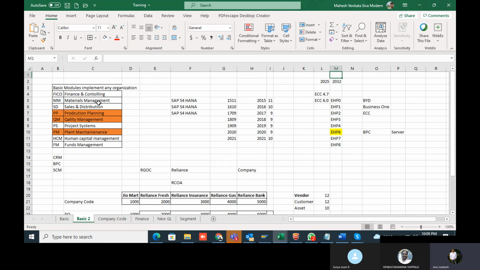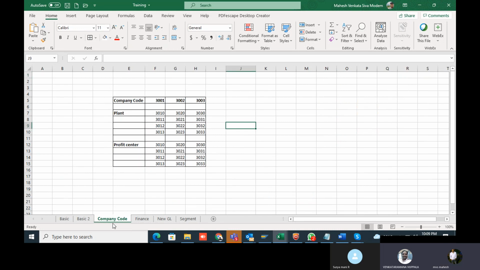Do you have any doubts till now? No, it's very clear. Thanks a lot. Then I'm very happy. Tomorrow onwards we'll start the organization elements, because that is the basic thing to understand the organizational structure. Once the organizational structure is finalized, then we'll jump into SAP. Till that time, we'll discuss process wise only.